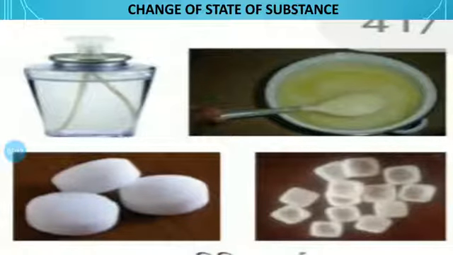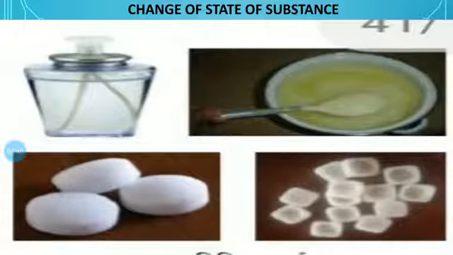Next, which solid directly changes into the gaseous state? You have observed the naphthalene ball and camphor. These are the substances that are directly converted from the solid to the gaseous state without converting into the liquid state. So what do we learn from this?